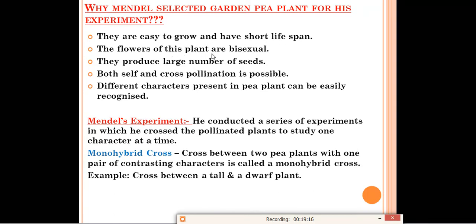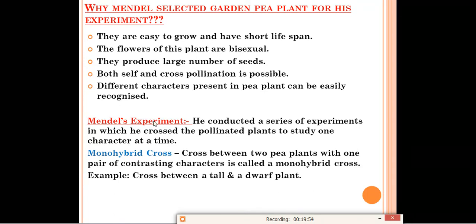The flowers of this plant are bisexual, means both the characters, male and female, both are present in the flowers of the garden pea plant. They produce large numbers of seeds. Large number of seeds can also be obtained from the garden pea plant. And the fourth one is both self and cross pollination is possible. Okay, self pollination and cross pollination both can be possible in garden pea plant. And the last one, different characters in pea plant can be easily recognized. Just now we have seen that 7 pairs of contrasting characters are present in pea plant. So many characters are present in pea plant, which was very helpful for Mendel to carry out his experiment. So any 3 or 4 points you can remember for this question. Generally questions are asked from this section also.